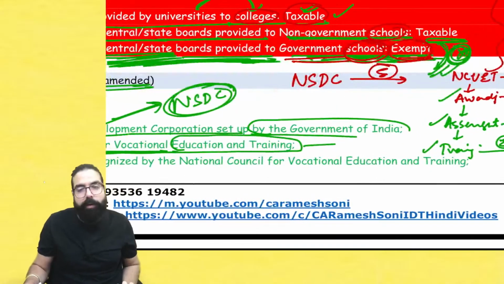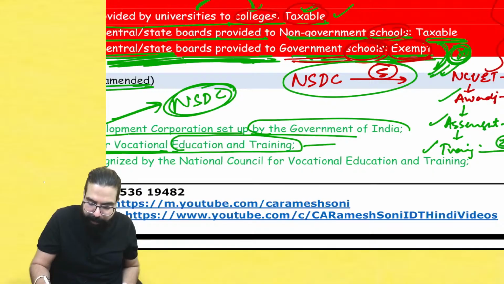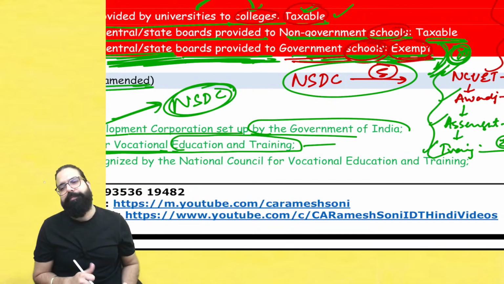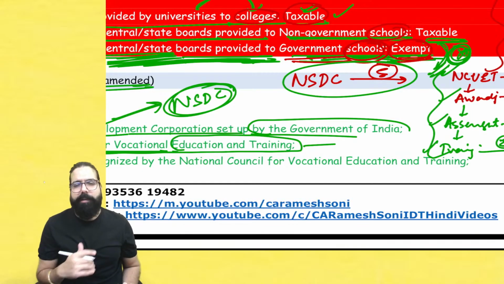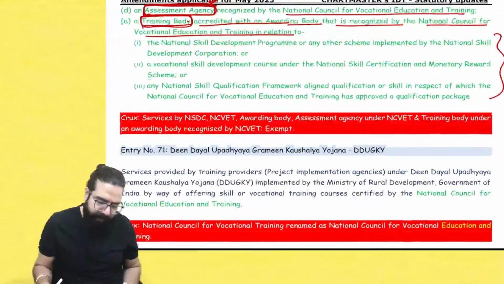I hope this point you will remember. The NSDC's service is exempted, and these four are also exempted. Wherever you see NCVT, awarding body under NCVT, training body under NCVT, or assessment body under NCVT, remember the GST is exempted. Done, sir. This point is clear.